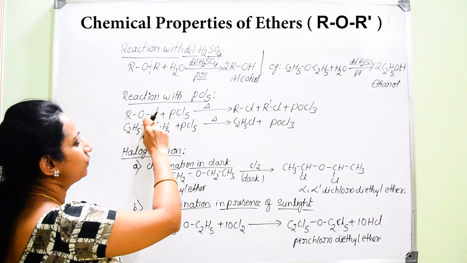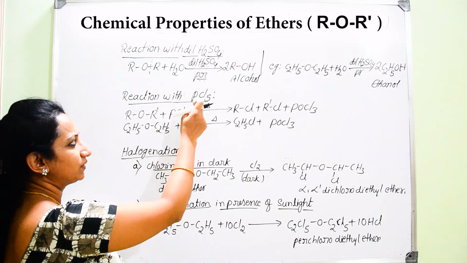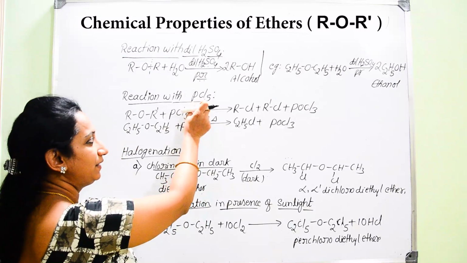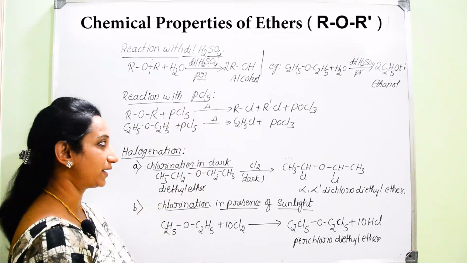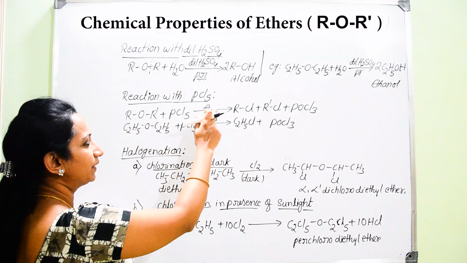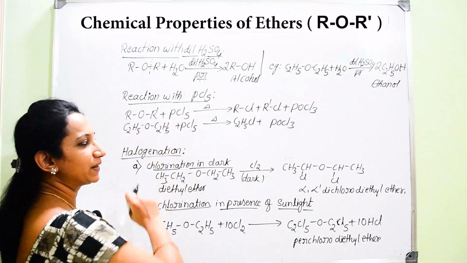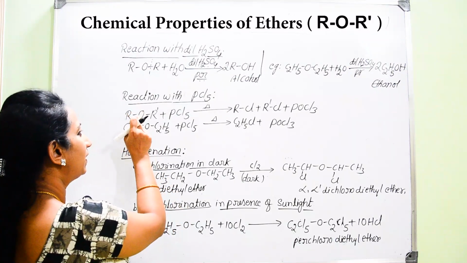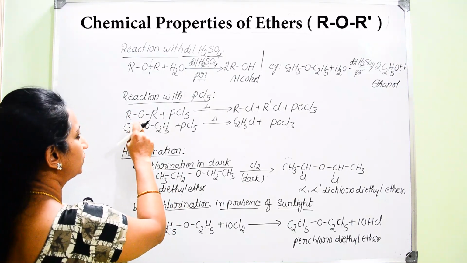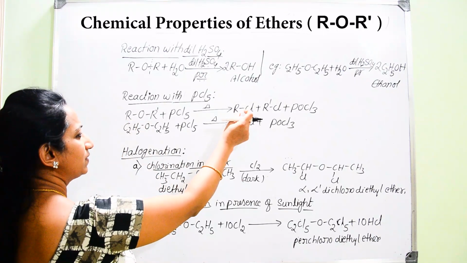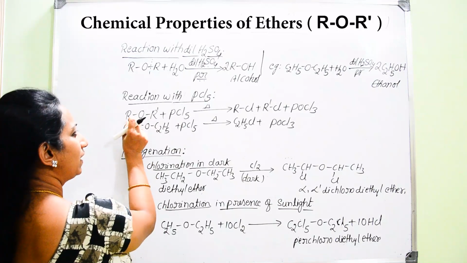Next, if you go for the reaction of ethers with phosphorus halide, which is that particular phosphorus halide? Phosphorus pentachloride, PCl5. When ethers are treated with, on heating with, phosphorus pentachloride, here also you can get the breakage of the bond between carbon and the oxygen. So, for one R group there will be attachment of Cl, so you will get RCl.